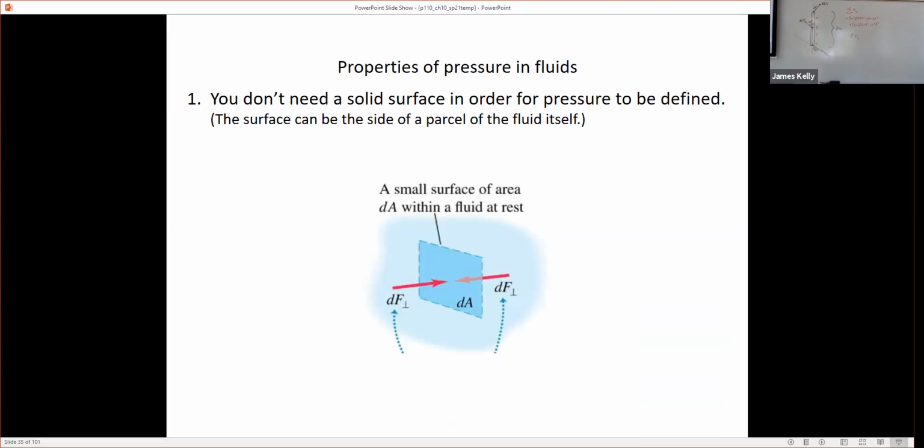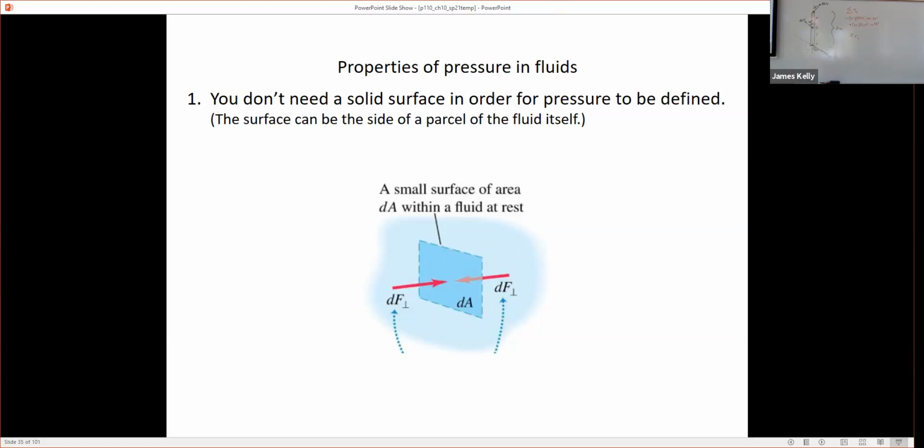First property. We've been talking about pressure as if it's a force on a surface that's butting up against a fluid, but you actually don't need a solid surface in order for pressure to be defined. You can define the pressure in the middle of a fluid, right? So here in the middle of the air in the room, or in the middle of a glass of water at some point, okay? In other words, we can think of there being an imaginary surface here, and I've got some fluid on the right side of it and some fluid on the left side of it, and those molecules, maybe it's water, the water molecules are ramming into each other, right?